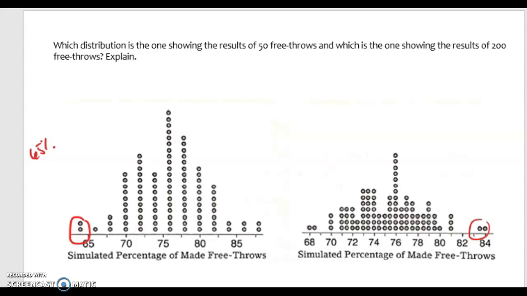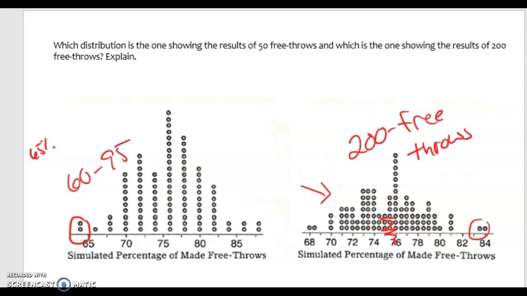But as we were saying, with the law of large numbers, the more and more data that we add on, the closer and closer our data is going to converge to the ability. So notice on this right-hand side that these dots are getting closer and closer together. This one on the right represents 200 free throws because I have more data that's converging towards the actual ability. What do we think that ability is? Probably somewhere around here. Okay, the 50 free throws is more spread out. It ranges from like 60 to 95, whereas this one is from 68 to 84. So the more data that I look at, the 200 is going to be at a closer value than the data that's only 50 and is further away. That's the law of large numbers. It's my favorite thing in statistics.